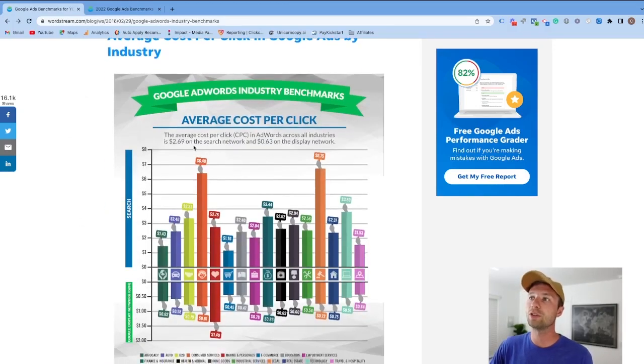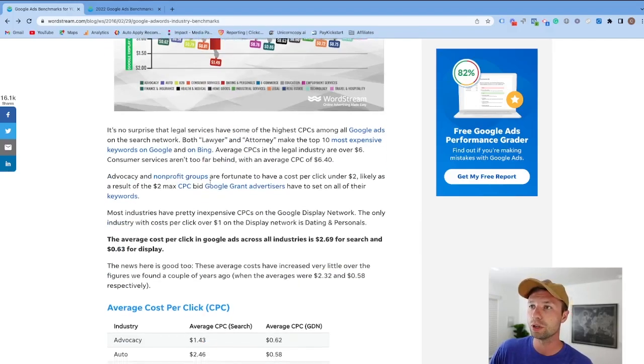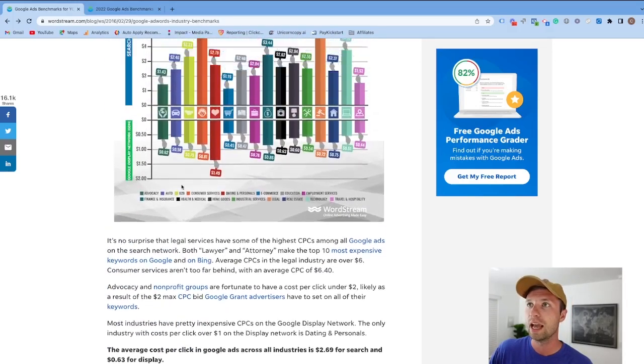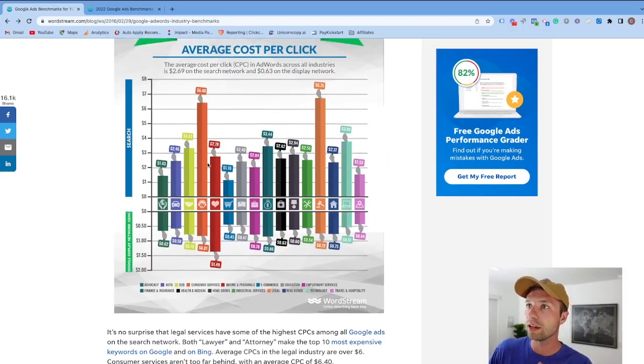As we scroll down here, you'll notice that here are the average cost per clicks. Now, I will say that these are averages because I've worked in a couple of accounts. For instance, lawyers, it says is obviously the highest at 6.75, but this is definitely an average because if you're working for a personal injury attorney or accident lawyer, I've seen clicks as high as $100, $200 per click. So keep that in mind. These are just the averages, but lawyers being the highest, consumer, I think this is consumer services at 6.4, and then down here you have your B2B software as well, pretty high.